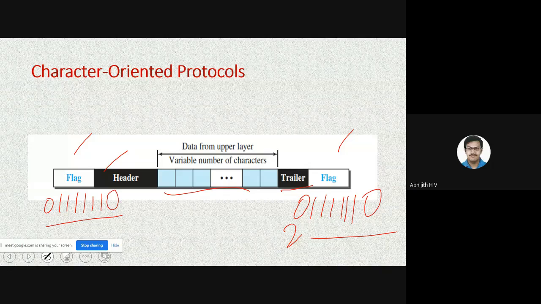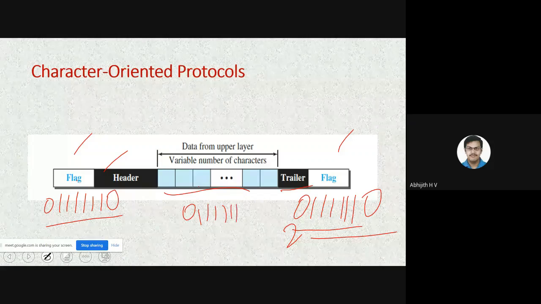But now, what if the same set of values 0, 1, 1, 1, 1, 1, 1, 0 appears somewhere in the data also? Whatever values you consider as a flag, if that appears in the data also, then what to do?